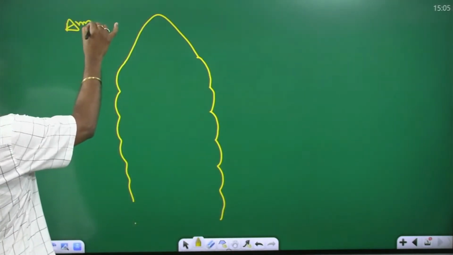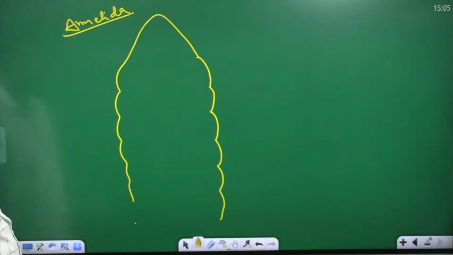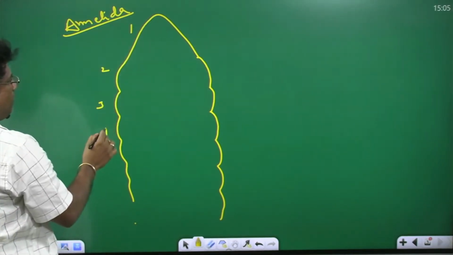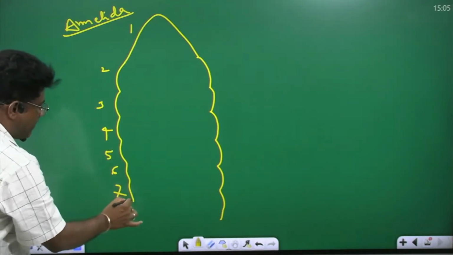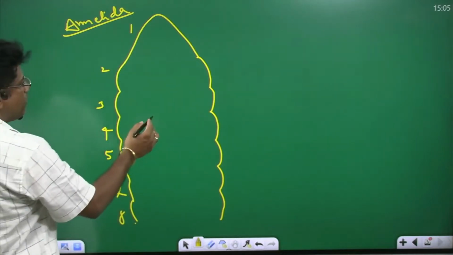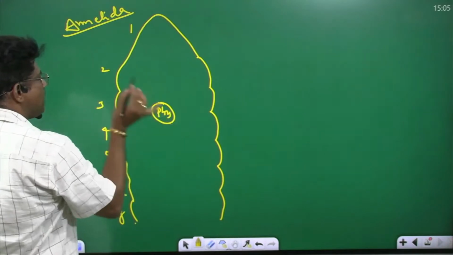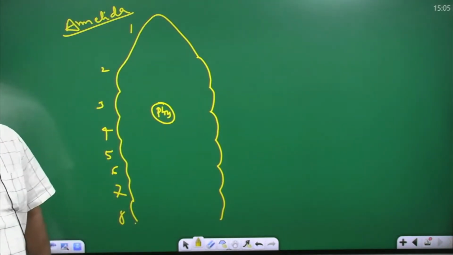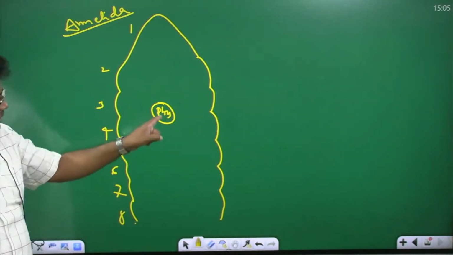This is the first segment, second segment, third segment, fourth segment, fifth segment, sixth segment, seventh, eighth segment. Here you see the pharynx is present. In the digestive system, the mouth opens into the buccal cavity, which opens into what? The pharynx. This is the pharynx.